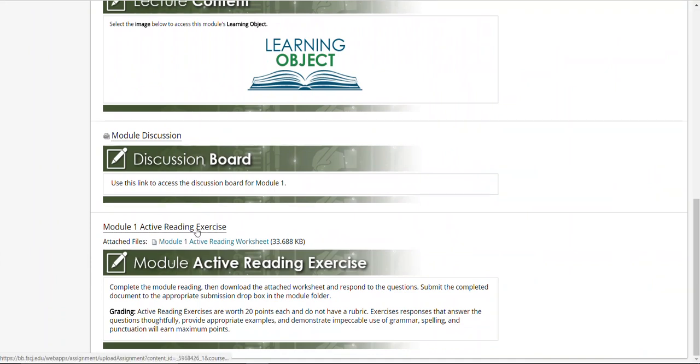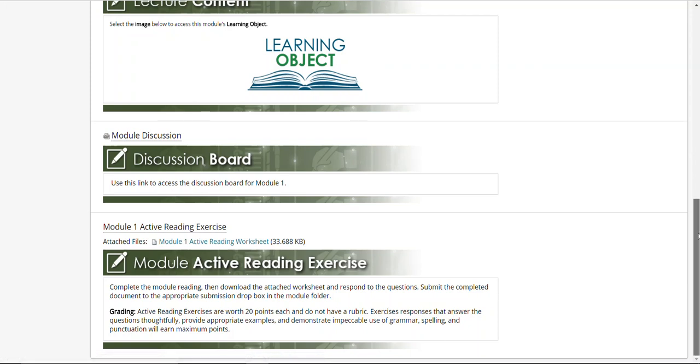There also, for this week, is an active reading exercise. The point of the active reading exercise, and you'll have several this semester, is that it will require you to dig more deeply into the assignment and the reading, asking you perhaps to examine the reading's use of, let's say, point of view or character or theme, which you'll learn more about.